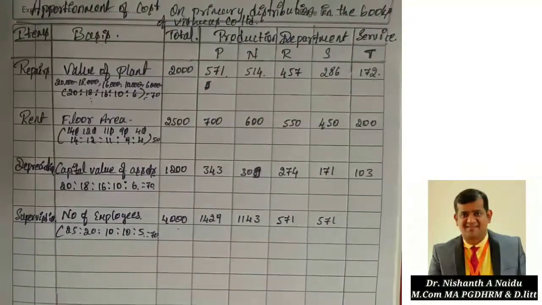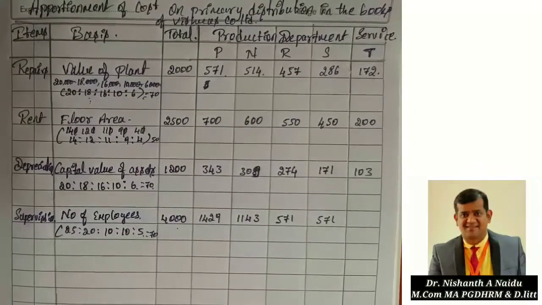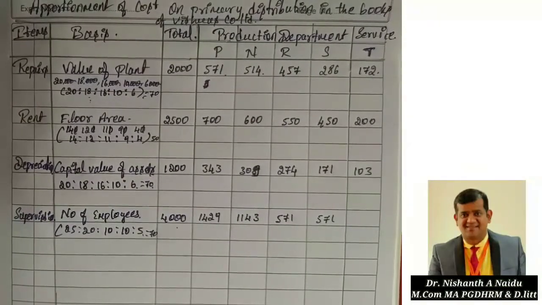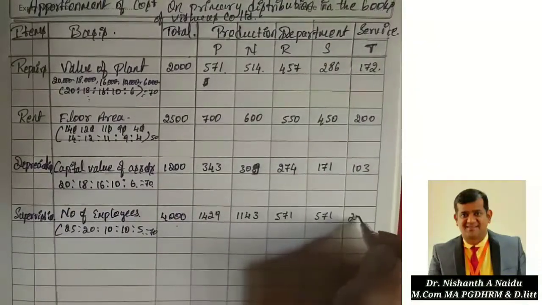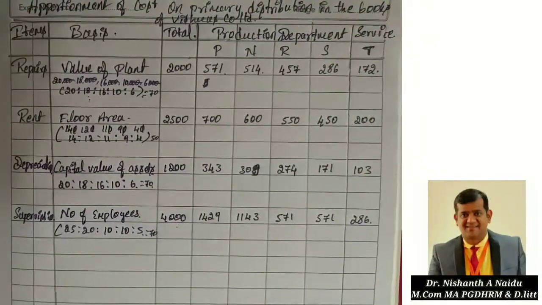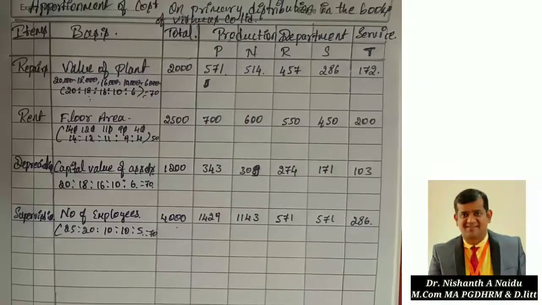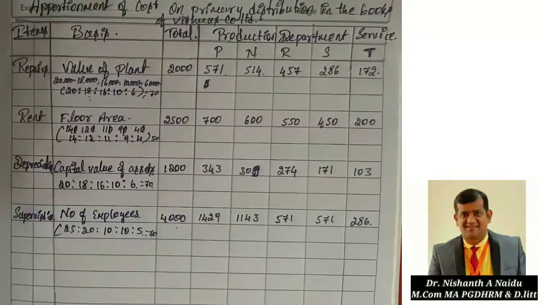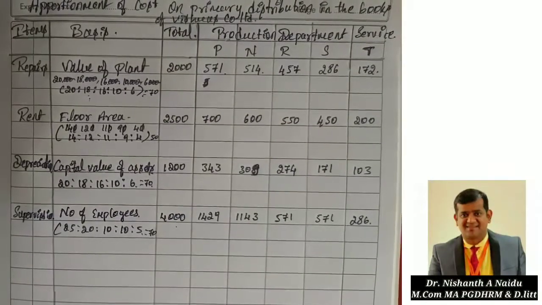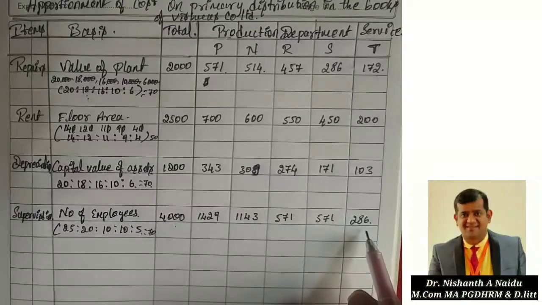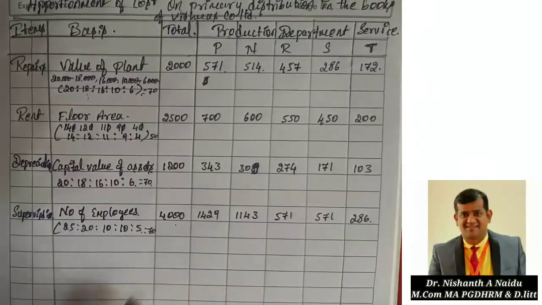That is 1429 plus 1143 plus 571 plus 571. So total 3714 I am getting, minus 4,000. If you do that, you will get 286. 286 is the last one. 4,000 into 5 divided by 70, if you do that, you will get 285.7, which we have made 286. So supervision is also done.